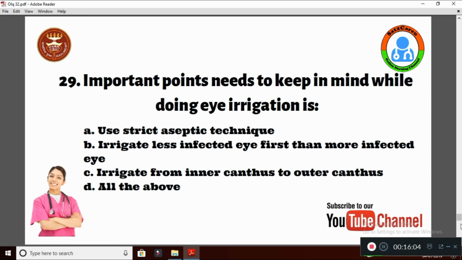Question number 29. Important points to keep in mind while doing eye irrigation are option A, use a strict aseptic technique. B, irrigate less infected eyes first, then more infected eyes. Option C is irrigate from inner canthus to outer canthus. D is all the above. The right answer is all the above.